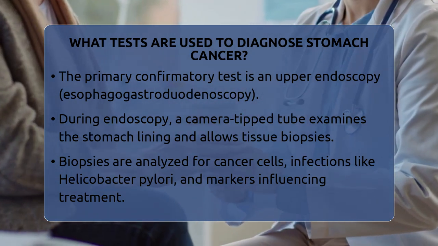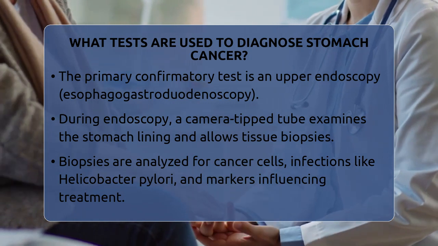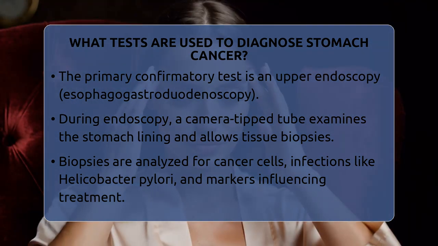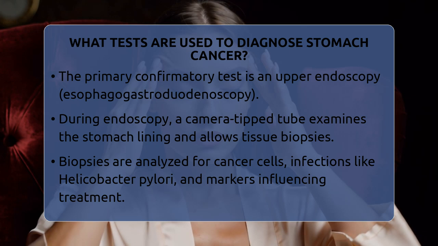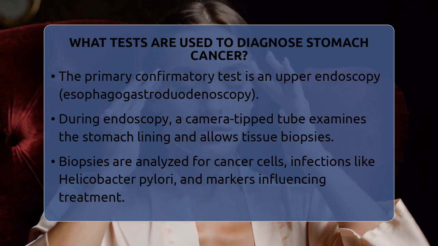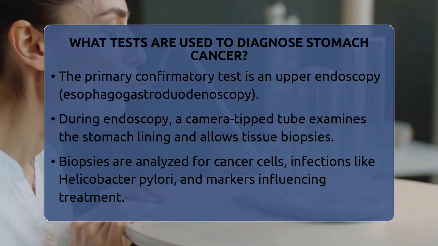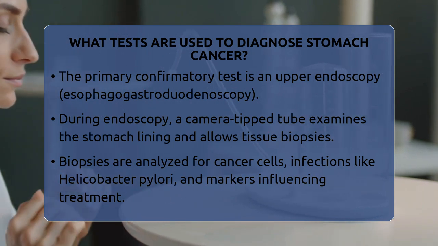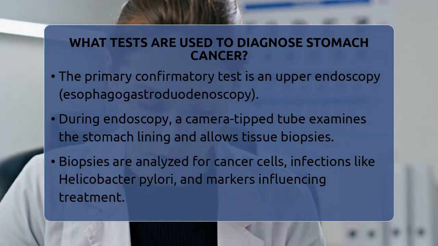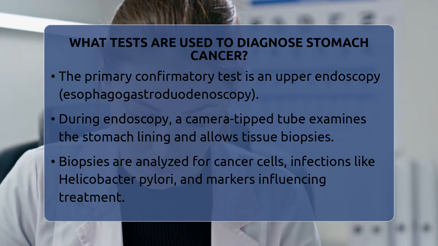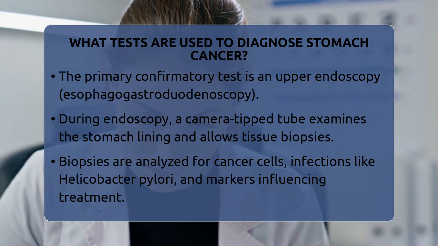Imaging tests are also vital in the diagnosis process. A common one is the barium swallow, where you drink a chalky liquid containing barium that coats your esophagus and stomach. X-ray images are then taken to look for abnormalities like tumors or ulcers. While helpful, this test alone cannot confirm cancer without a biopsy.